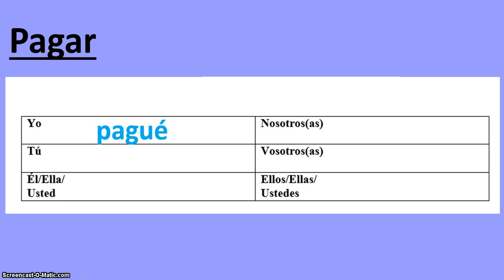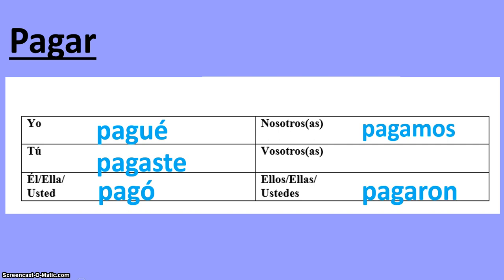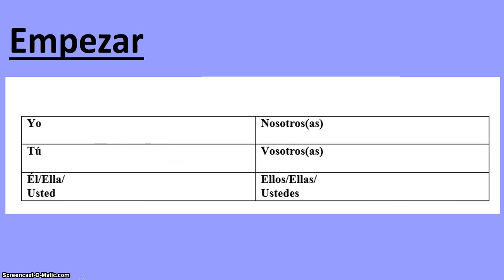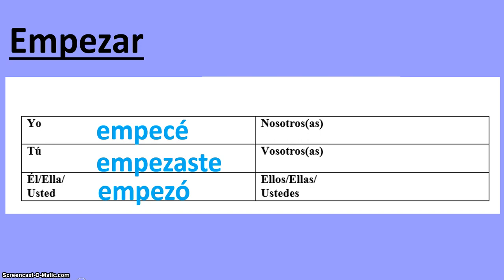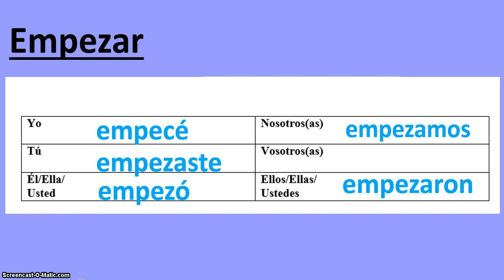Pagar: yo pagué, tú pagaste, él, ella, usted pagó, nosotros pagamos, and ellos, ellas, ustedes pagaron. Again, the only change we really got going on here is a G to GU right here in the yo form. Finalmente, empezar, which means to start or to begin. Yo empecé, tú empezaste, él, ella, usted empezó, nosotros empezamos, y ellas, ellos, ustedes empezaron. Again, the only change is the C right here to maintain that pronunciation.